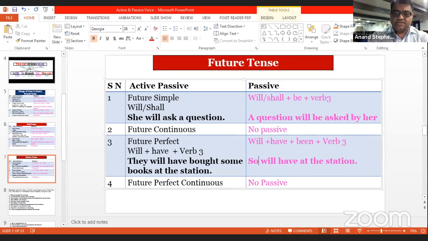Some books will have been bought at the station by them.